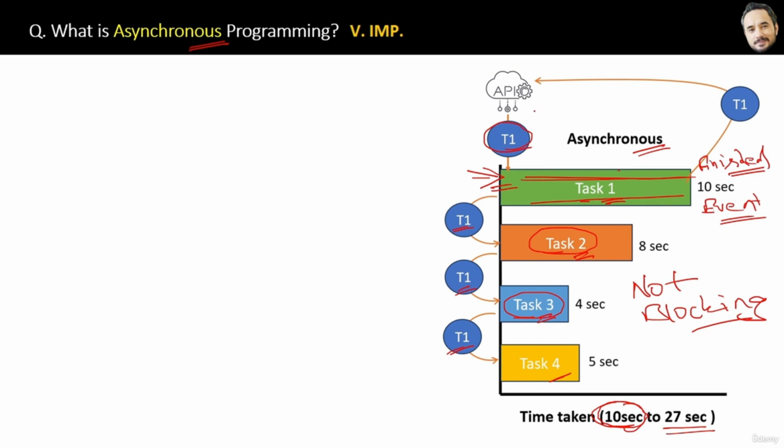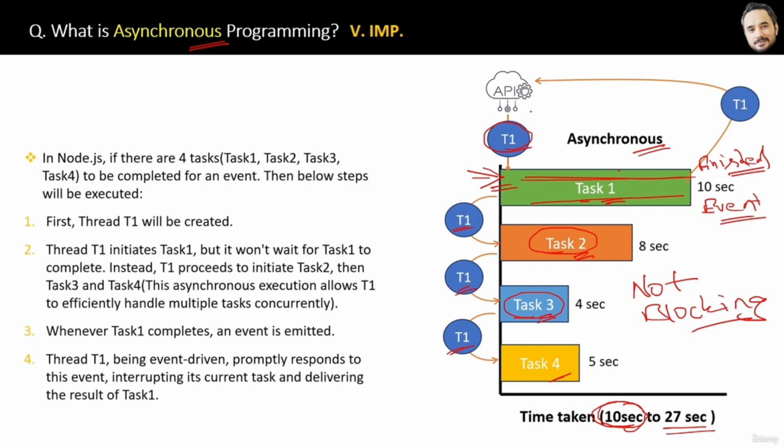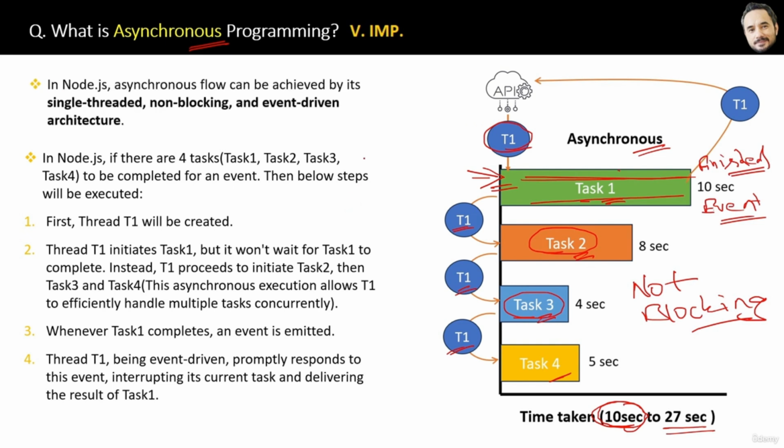In an upcoming question, I will discuss more about events. Before that, here are some steps for the execution of asynchronous operations using a single thread in Node, which I already explained, writing it down for quick revision later from the book. And here is the simplest and most complete definition of asynchronous. In Node, asynchronous flow can be achieved by its single-threaded, non-blocking, and event-driven architecture. Remember, in JavaScript also, by using async await or promises, you can achieve this asynchronous programming.